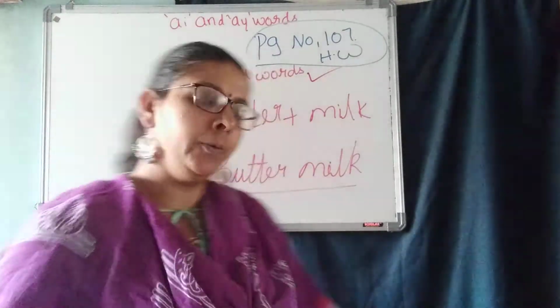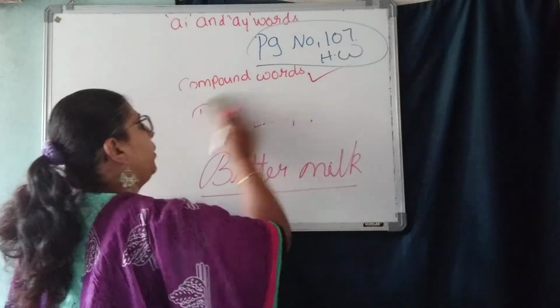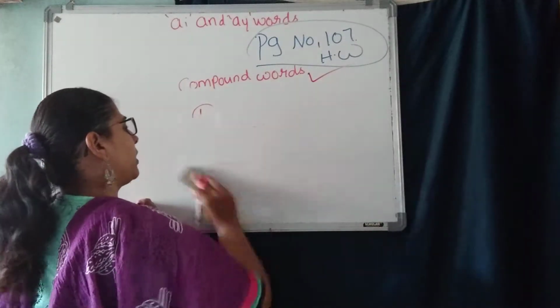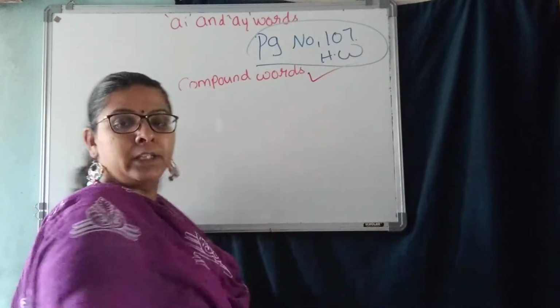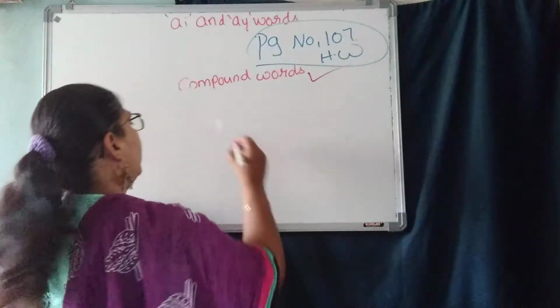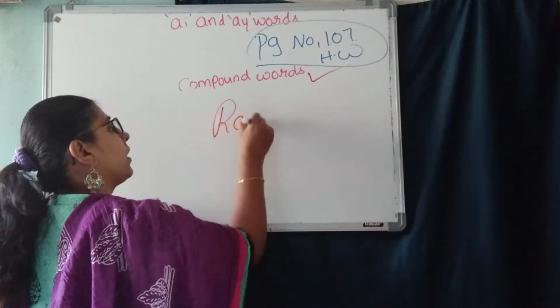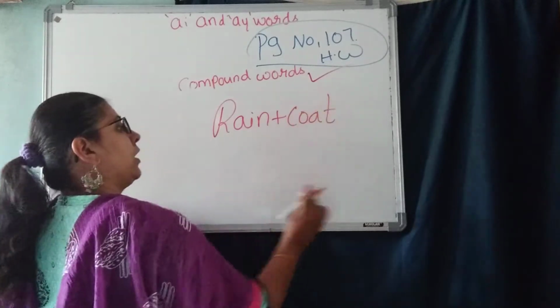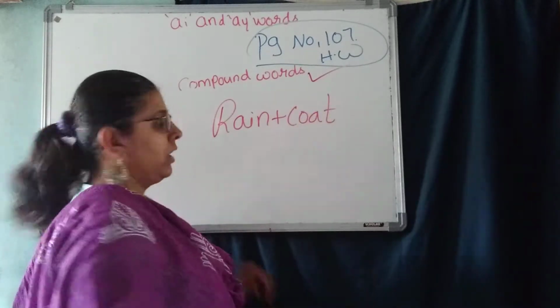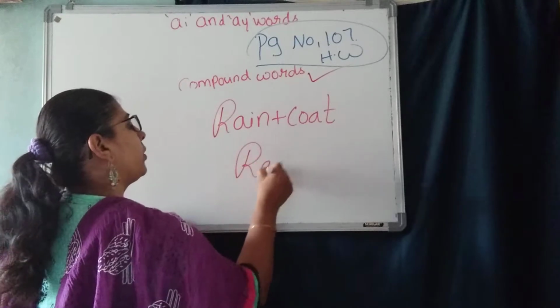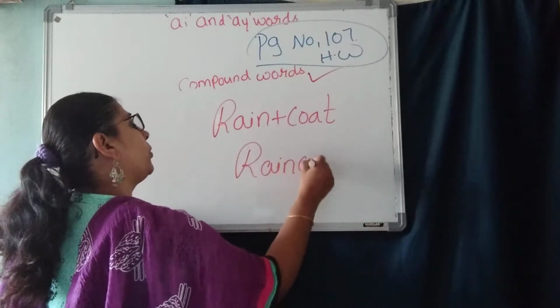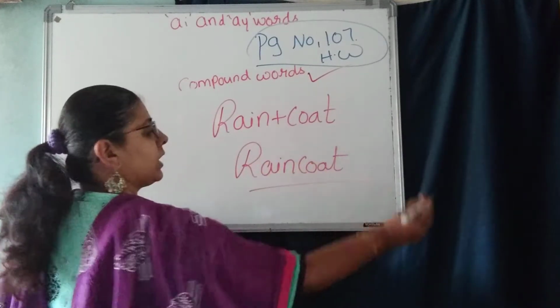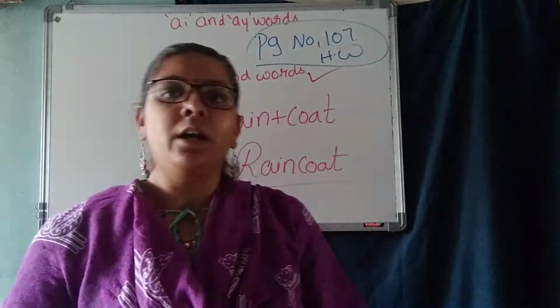One more I can say. Anybody who can say so many compound words, you know, children? Anybody there? Okay, see here again. Rain plus coat, raincoat. What you get there? Raincoat. You wear raincoat during your rainy season, right?